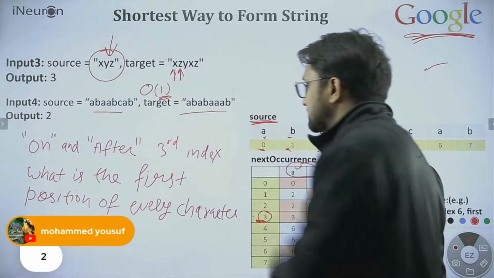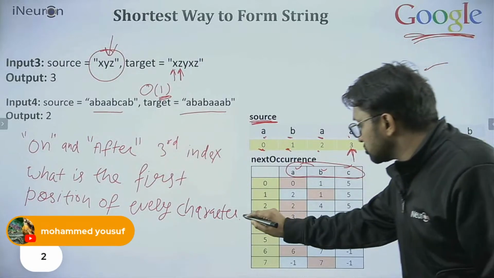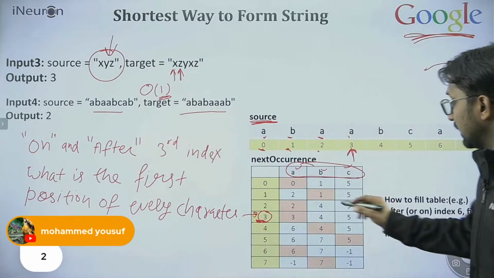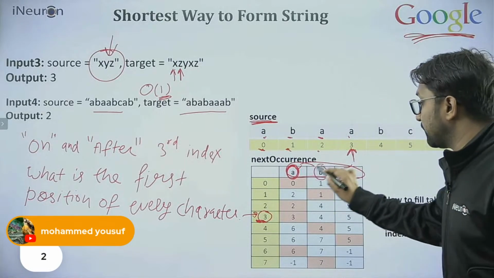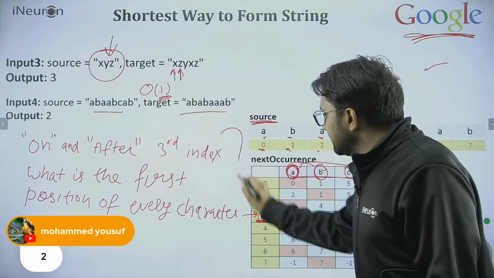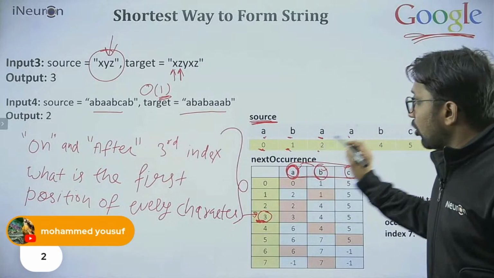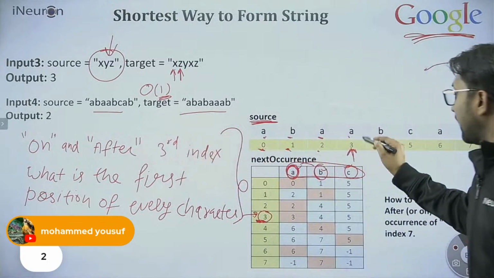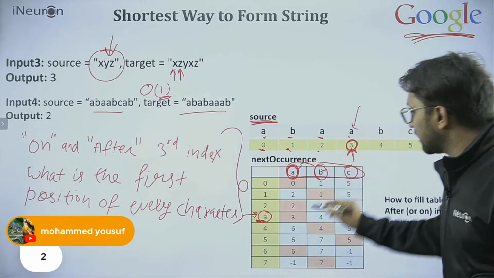What does this definition say? After the third position, where do you find the first A, first B, and first C? Read this statement and verify it. On and after the third index, where is the A? A is itself at the third position.